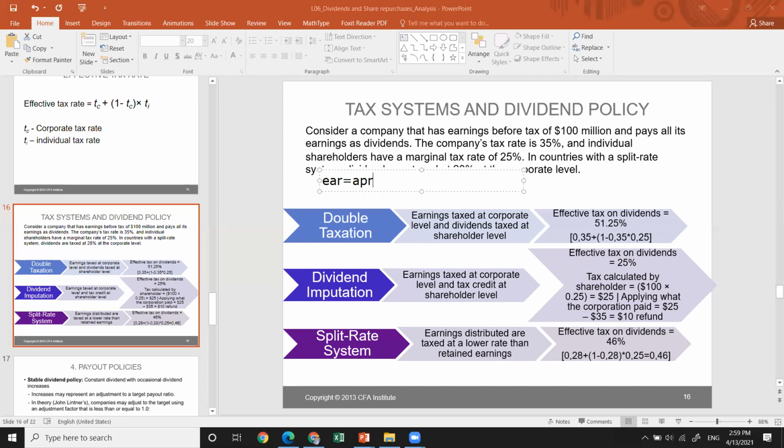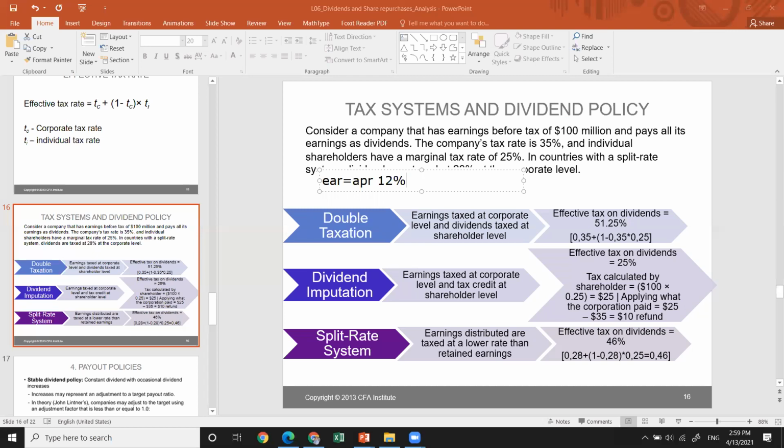Effective annual rate shows you how much of the interest rate is paid in reality than has been stated. So whenever you go to any bank, they state you APR, annual percentage rate, like 12%. But in reality, you don't pay 12%, you pay more than 12% due to the nature of the interest rate system, because interest is paid on interest. It has the compounding effect. So that's why the effective annual rate is always higher than the APR. And when you get a loan from the bank, you don't pay the APR, you pay the effective annual rate.